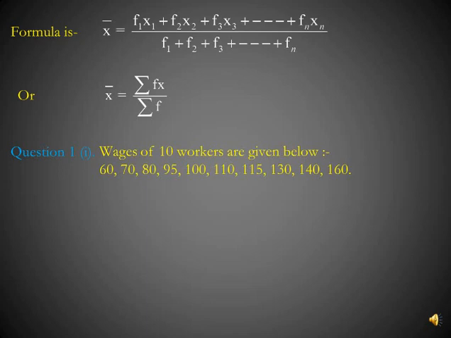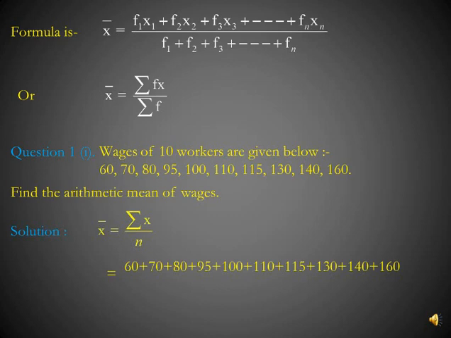Now let's do a question for practice. This is our simple question. Wages of 10 workers are given below, and you have to find the arithmetic mean of wages. Since it is a simple case as no frequency is given, we will use the simple formula for mean, that is x bar is equal to sigma x upon n.